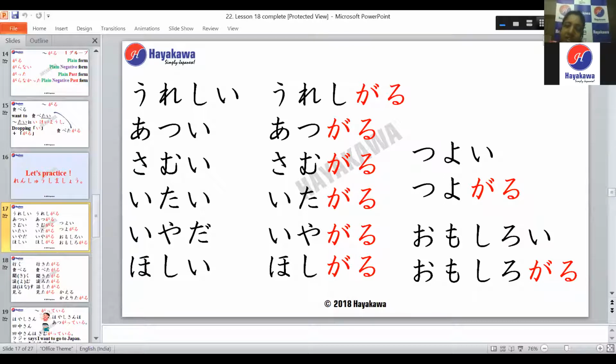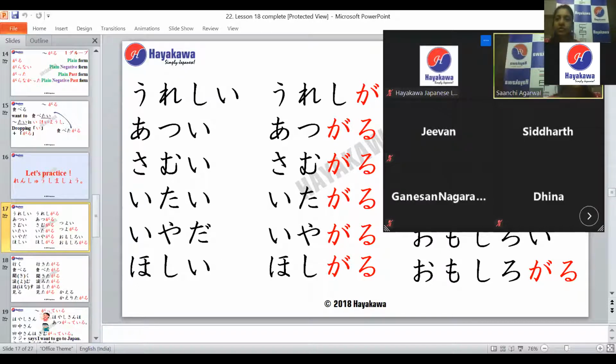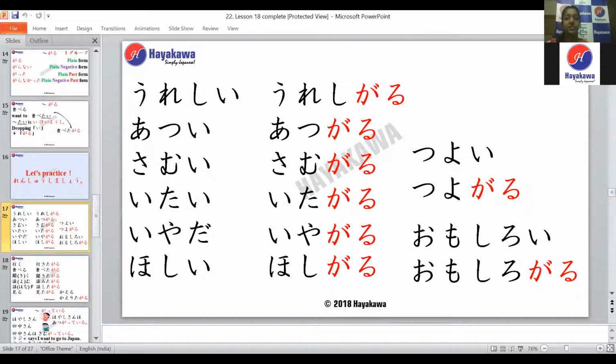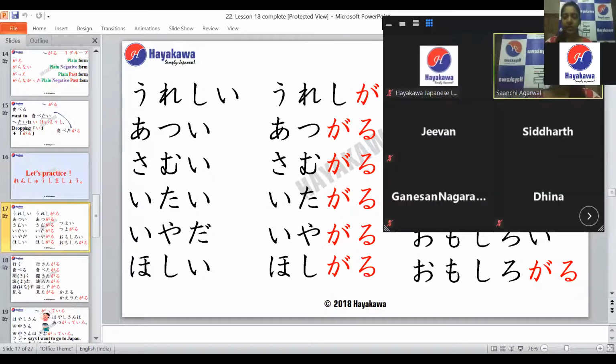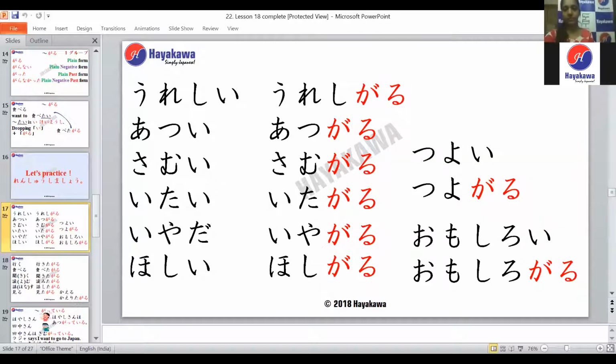Ureshi garu. The next adjective is atsui, right? Jeevan-san, can you tell me how we make the garu form? Atsugaru. Very good. So it becomes Atsu Garu. The next adjective is Samui, which is cold. So using the Garu form again, how will we make this? Ganesh-san, would you like to try? Samugaru. Very good. Becomes Samu Garu.